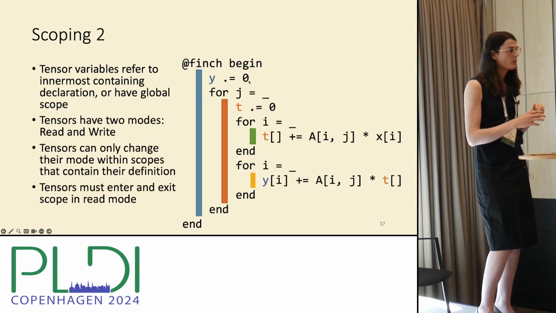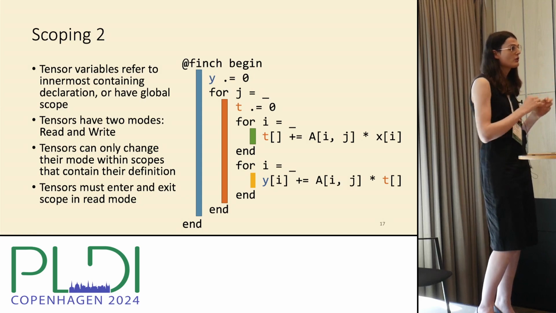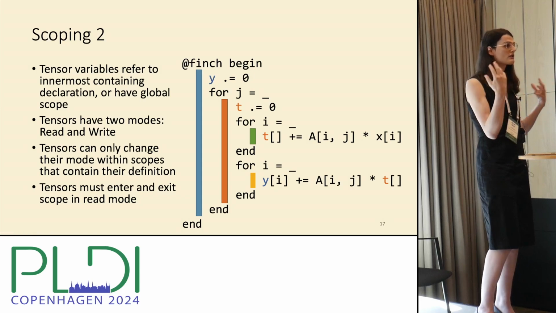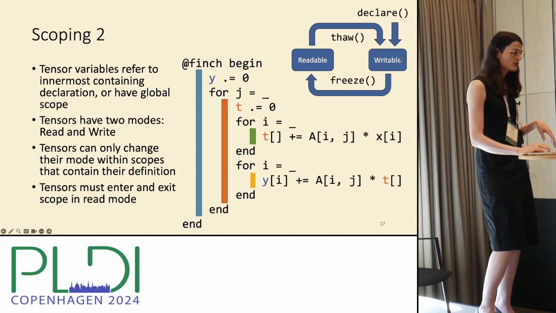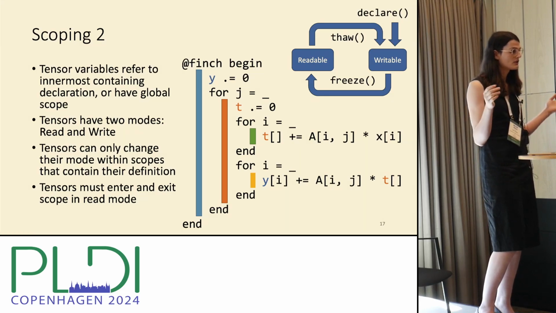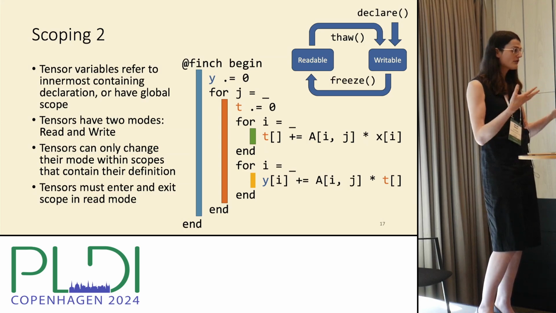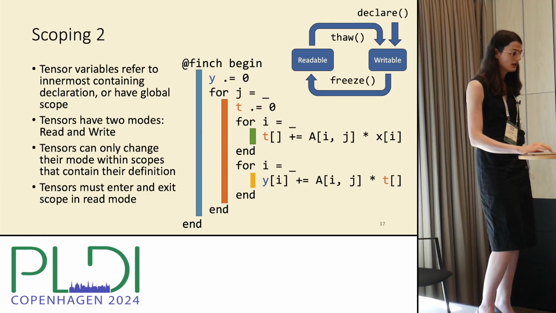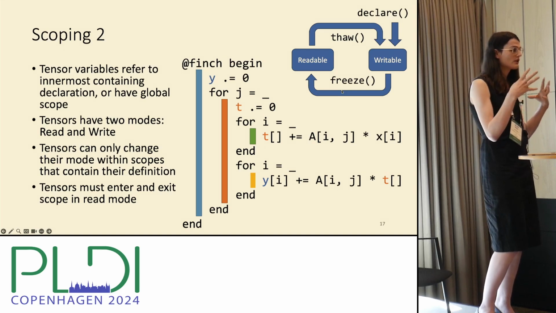And so what we'll do is we'll restrict our structures to be in either a read-only mode or an update-only mode. And this allows us to reinitialize them based on how they're going to be used. So we have a couple functions. There's the declare function. It initializes the tensor to 0. You can freeze it to move from write to read, and you can thaw it to move from read to write. If you can define these functions for all of your levels, then you're good. And we can insert these functions whenever a tensor transitions from being updated to being read from.